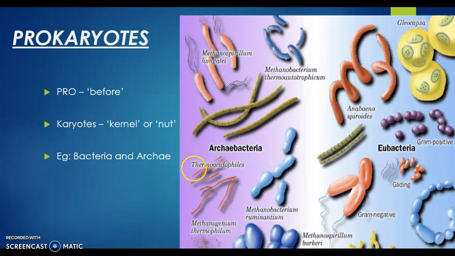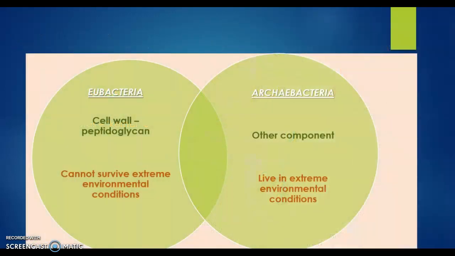So in this picture, you could see archaebacteria and eubacteria. Eubacteria are the normal bacteria, true bacteria. Okay, archaebacteria. So methanospirillum, methanobacterium, thermoacidophiles, all these species come under archaebacteria. Whereas these, anabaena, gram-positive cocci, gram-negative rods, gliding bacteria, etc., all come under eubacteria. Okay, so let us see what is eubacteria and archaebacteria.